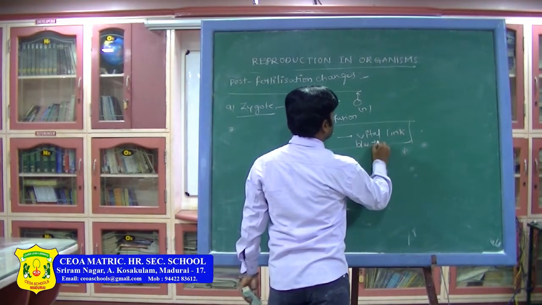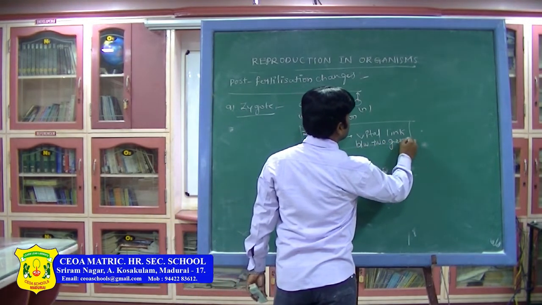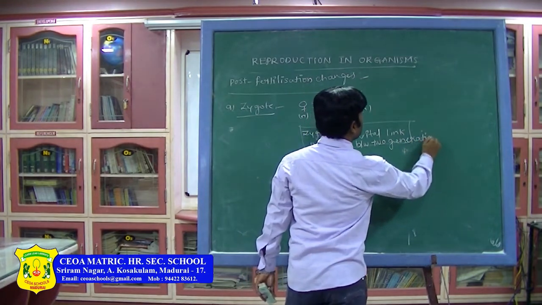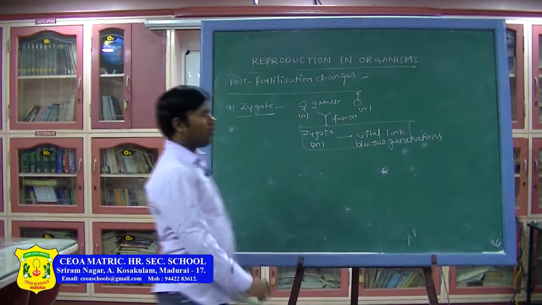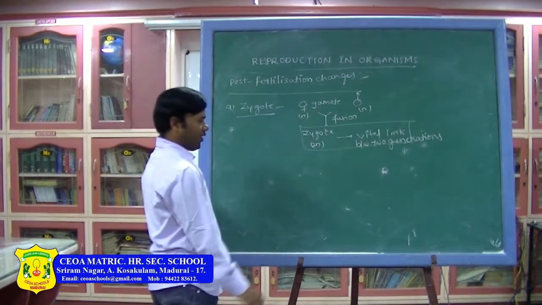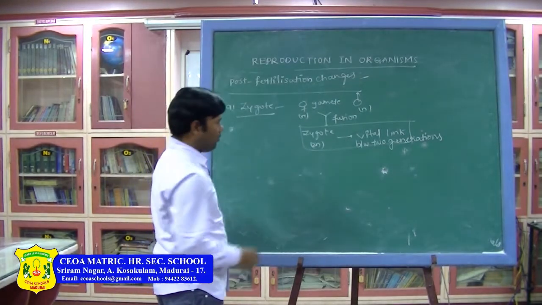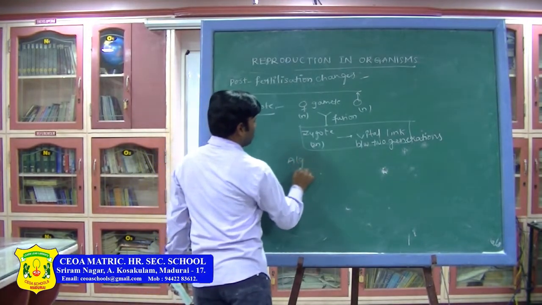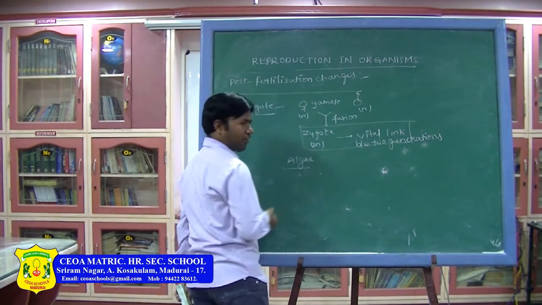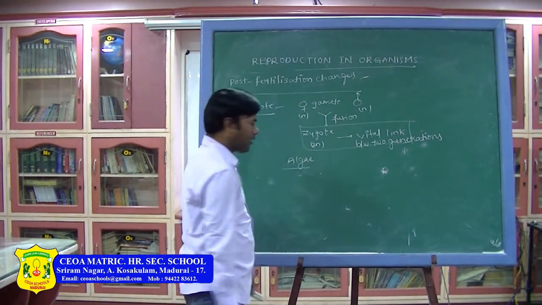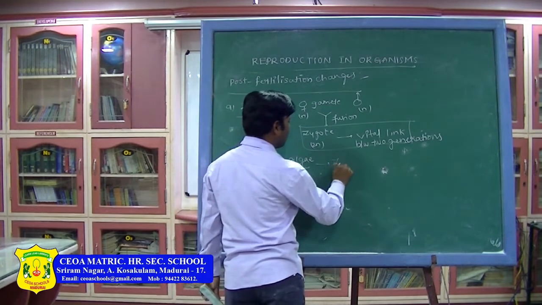Zygote is a vital link between two generations. But if you see in algae or fungi, such lower organisms, what happens here?